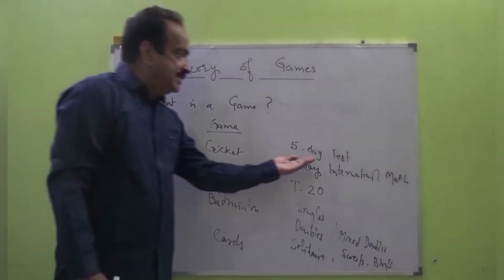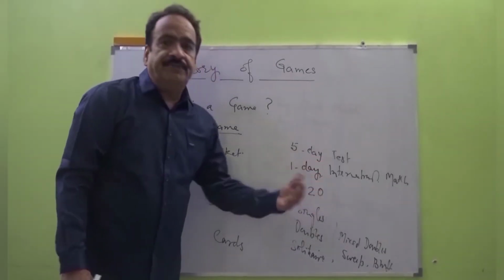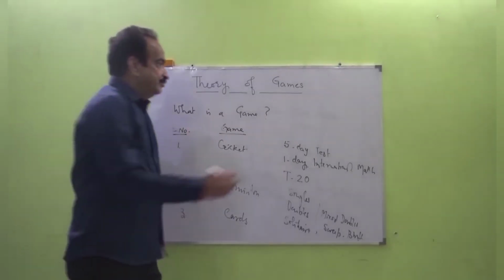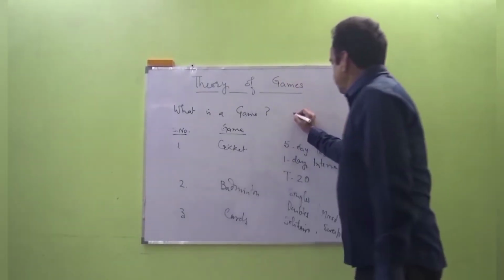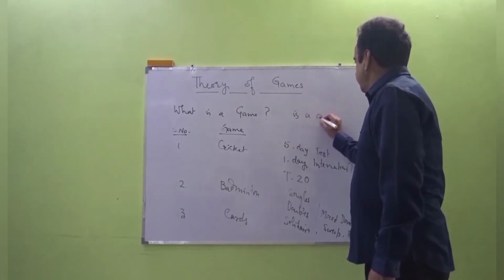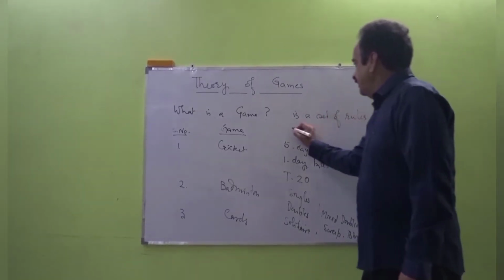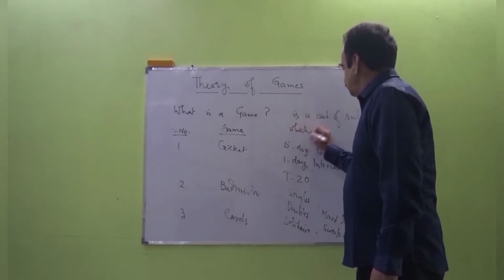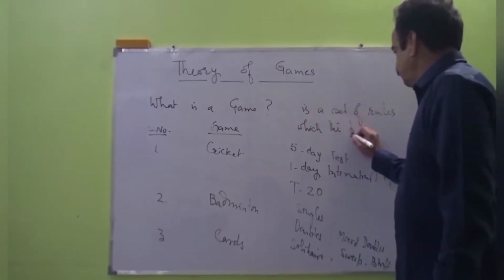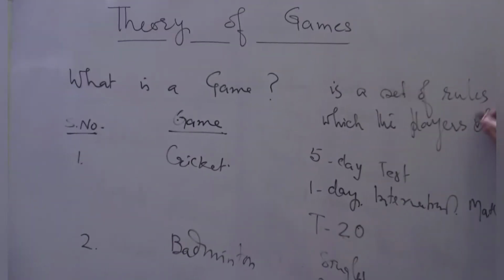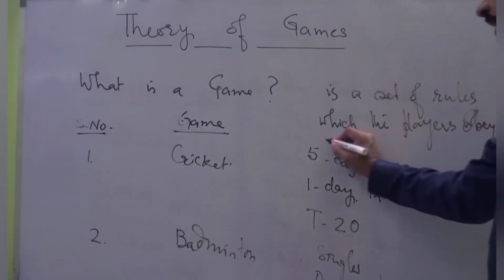Now, each of these games has different rules. So what exactly is a game? It is a set of rules which the players obey while playing it.